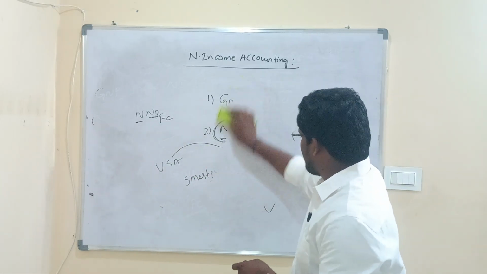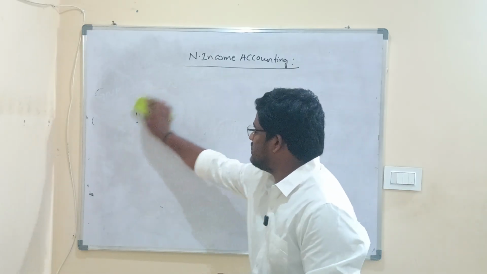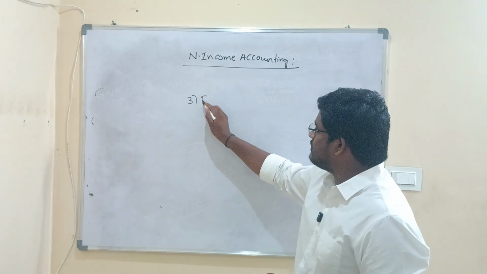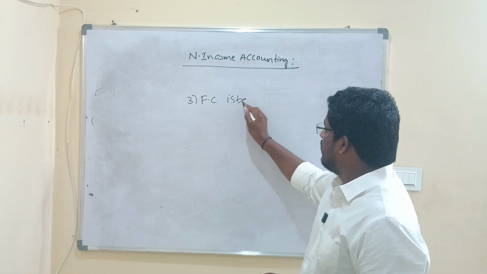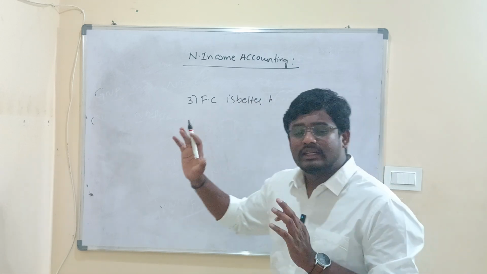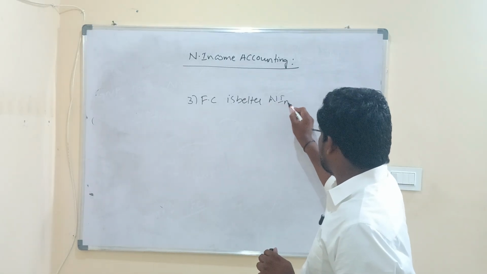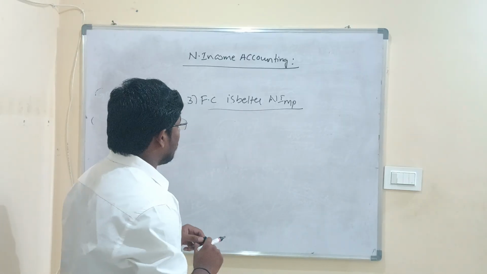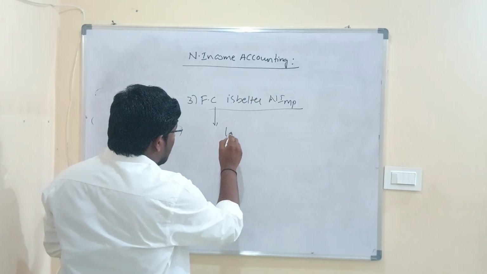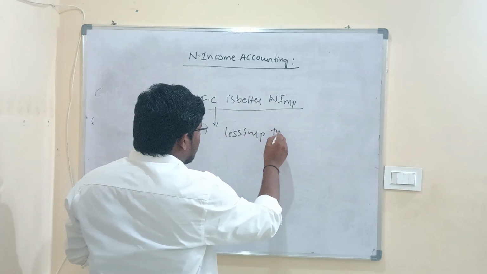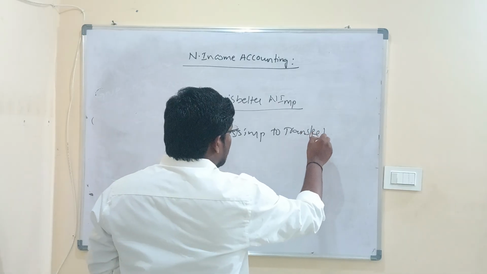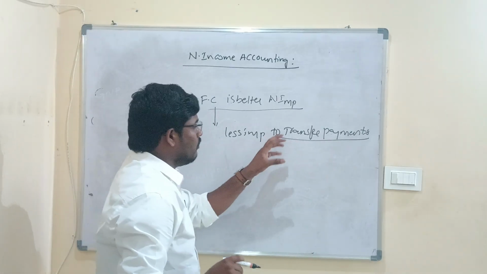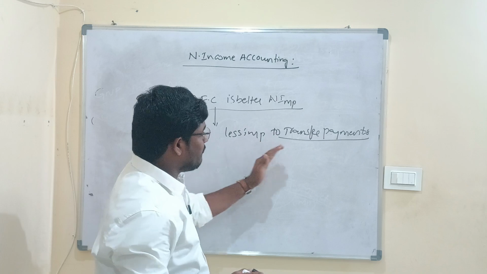Now the next reason why we can say NNP at factor cost is the best measure of national income. The third reason is that factor cost is better than market price, or national income at factor cost is better than national income at market price. The reason is that factor cost gives less importance to transfer payments. Now let us understand what it means that factor cost gives less importance to transfer payments.